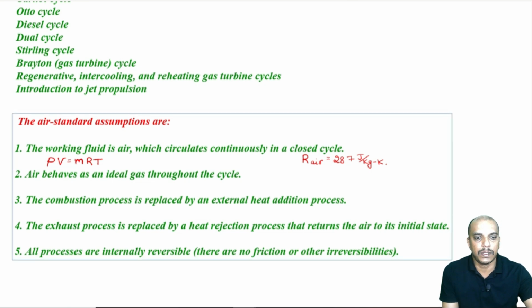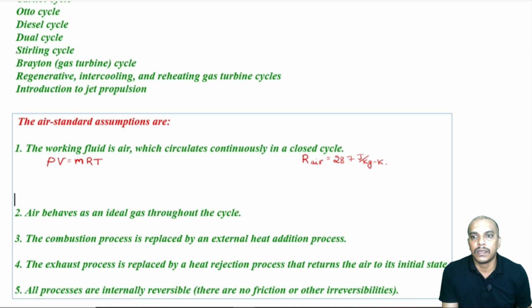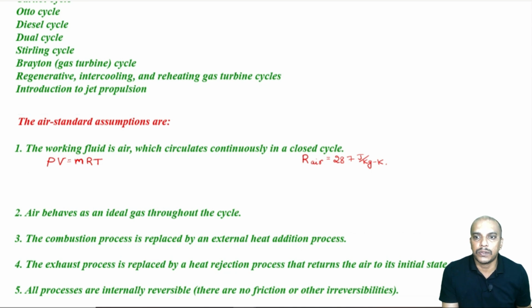Pressure should be in Newton per meter square, volume should be in meter cube. So, on the left side the meter square will cancel out, and Newton meter is what we will have. So, that is joule. Mass should be in kg and R should be in joule per kg Kelvin. Temperature must be in Kelvin.